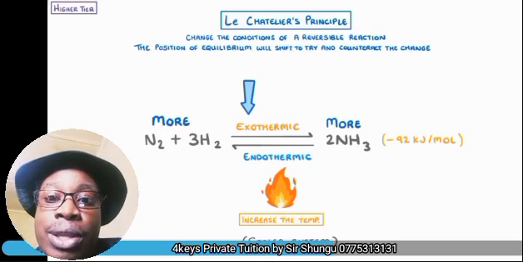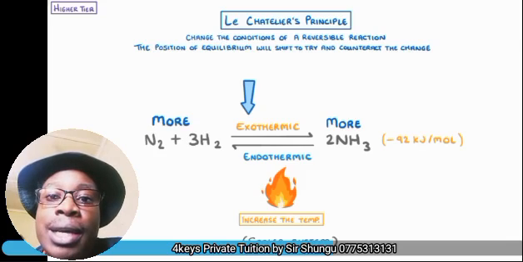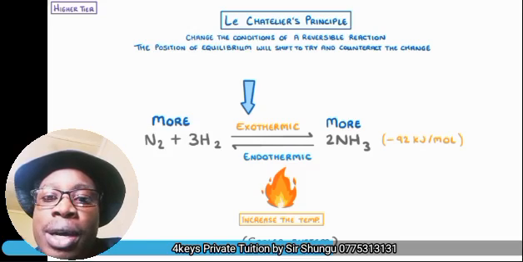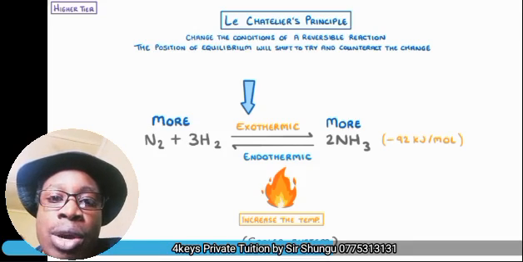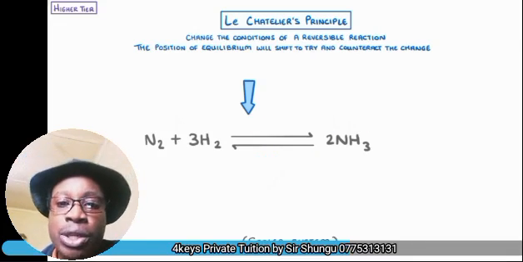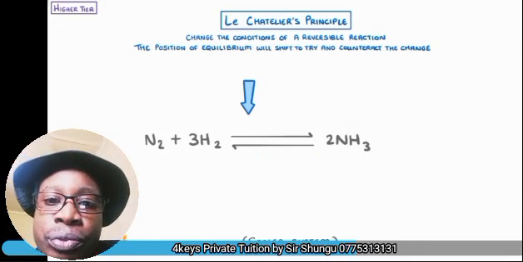It's going to take away the heat and hence reduce the temperature in the process, in which case I'm going to get more of the nitrogen and hydrogen and less of the ammonia. So this is important to remember.